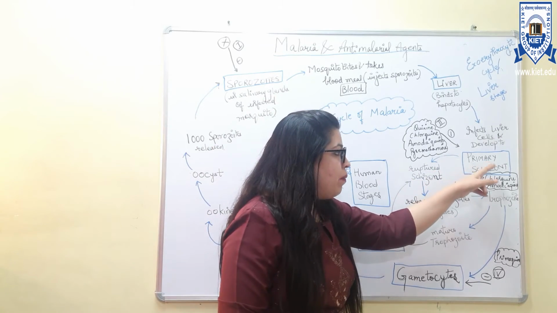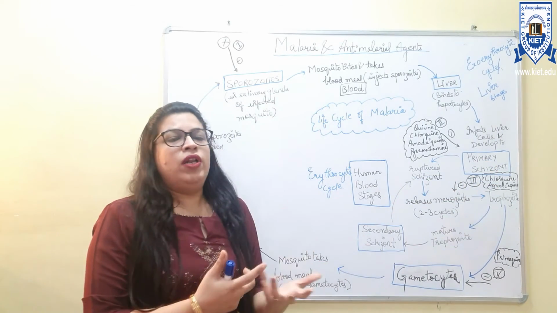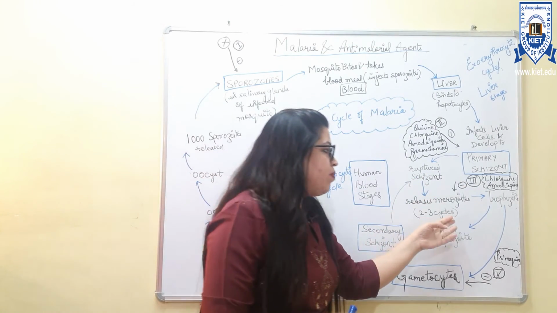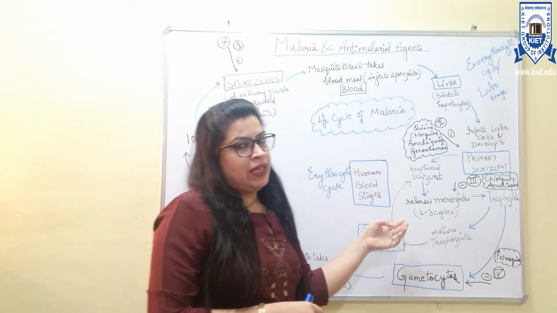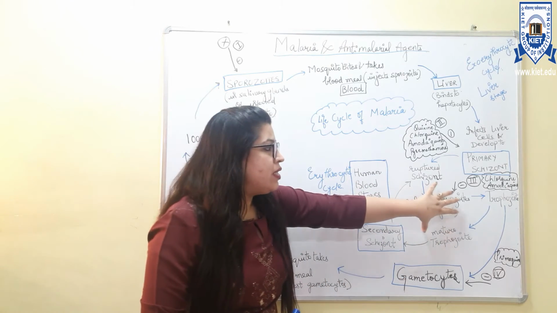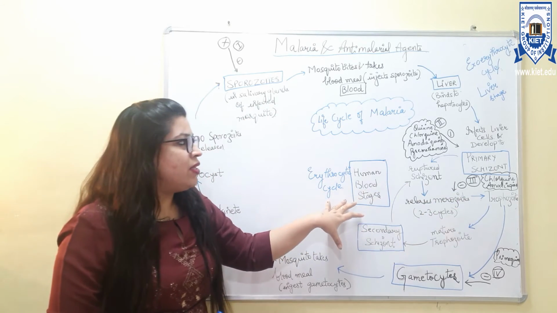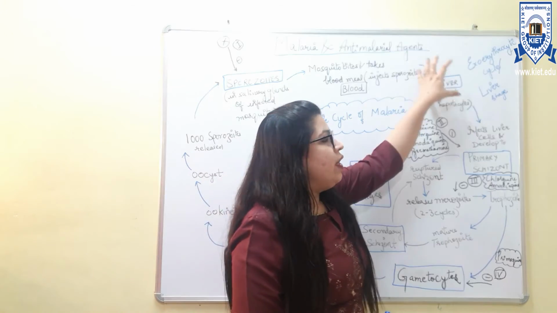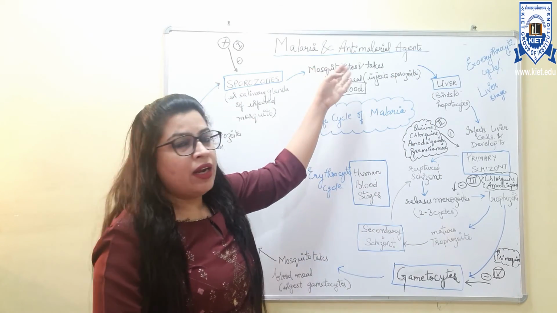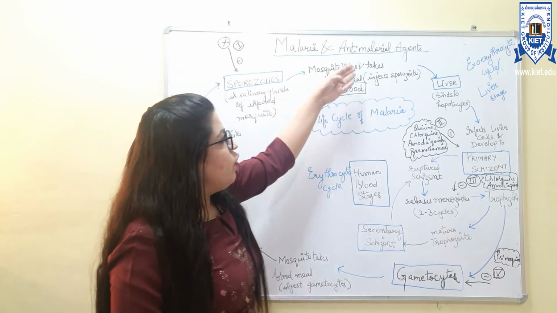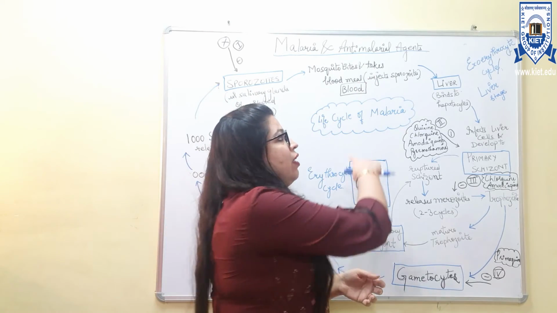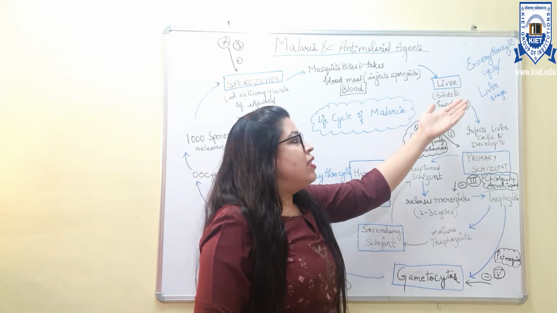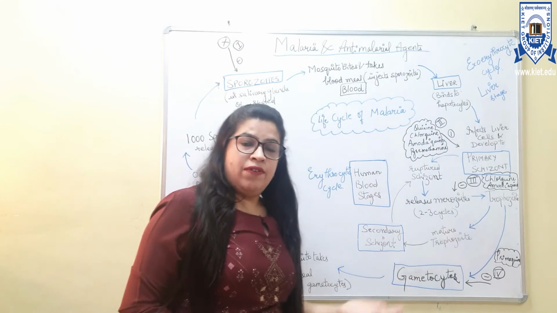Only some of these primary schizoids get ruptured and release the merozoites, which are responsible for the fever inside the body. Here the RBC cycle begins, that is the blood cycle or the erythrocytic cycle. And when the mosquito bites the individual, they infect the liver. This cycle is known as the exoerythrocytic cycle, or it is also called the liver stage.